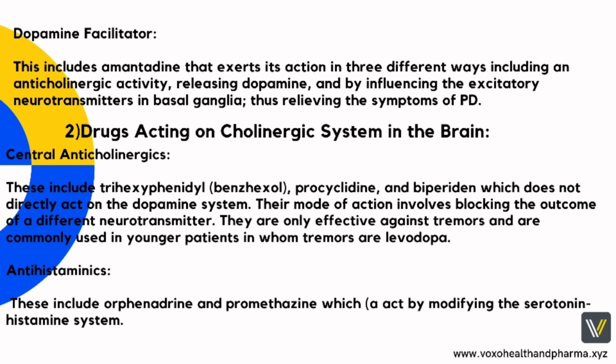2. Drugs acting on cholinergic system in the brain. This group of drugs includes central anticholinergics. These include trihexyphenidyl, benzhexol, procyclidine, and biperiden, which do not directly act on the dopamine system. Their mode of action involves blocking the outcome of a different neurotransmitter. They are only effective against tremors and are commonly used in younger patients in whom tremors are resistant to levodopa. Antihistaminics. These include orphenadrine and promethazine, which act by modifying the serotonin histamine system.